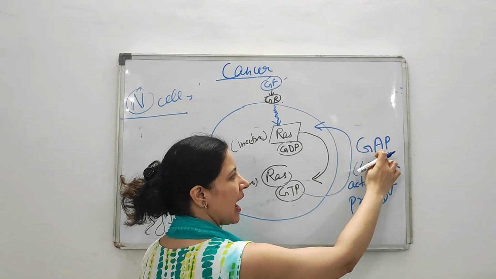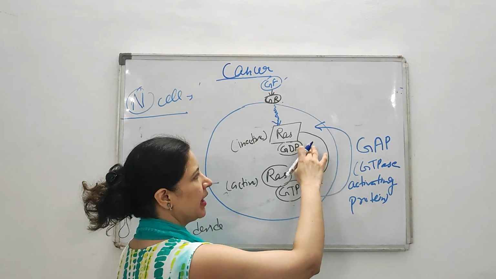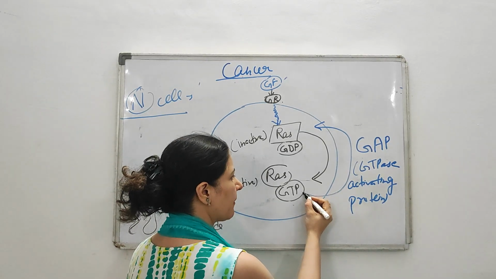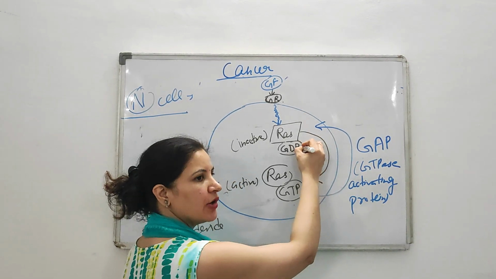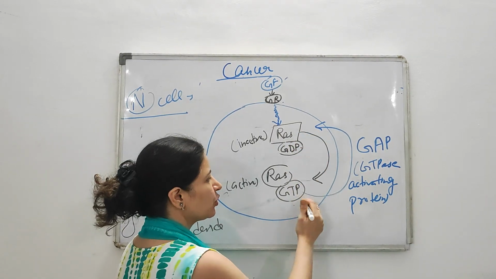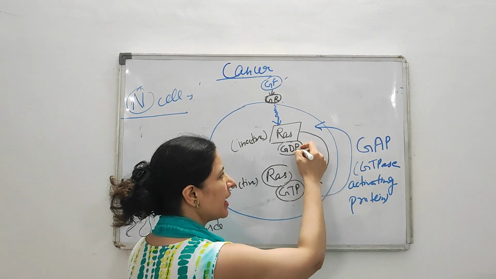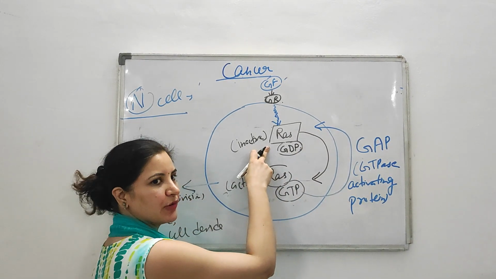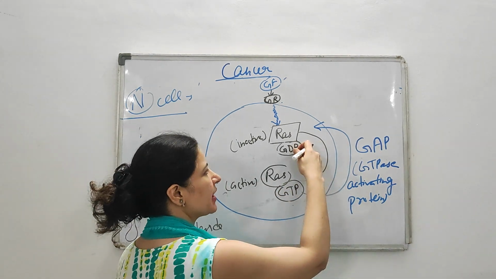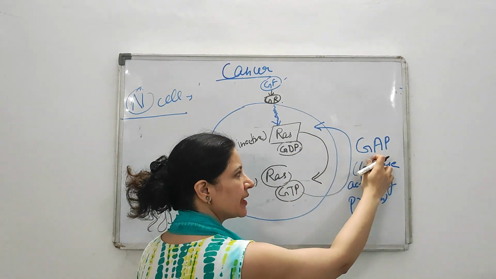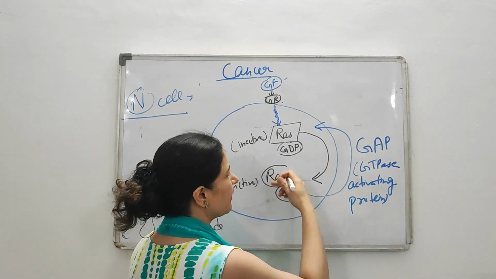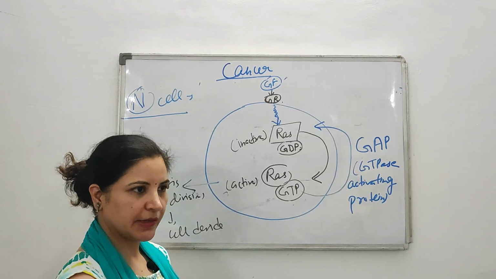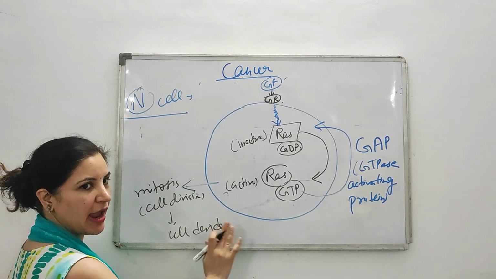GAP, the GTPase activating protein, will come into the cell and send a signal. And when this protein comes, this GTP again converts back into GDP. So as soon as GTP converts into GDP, does RAS come into active state or inactive state? Inactive state. So as soon as GTP converts into GDP with the help of this GTPase activating protein, RAS again becomes inactive and cell division will stop. Clear? So this is what normally happens in your healthy cell.